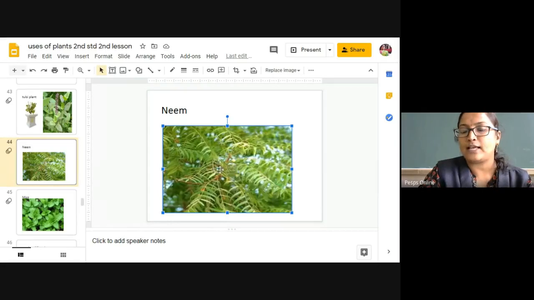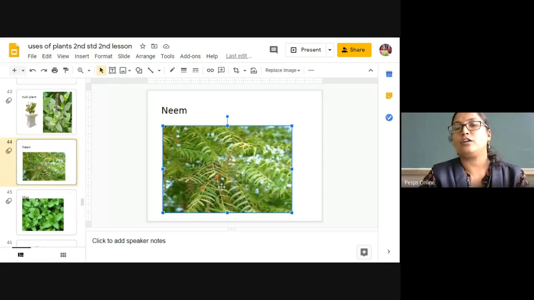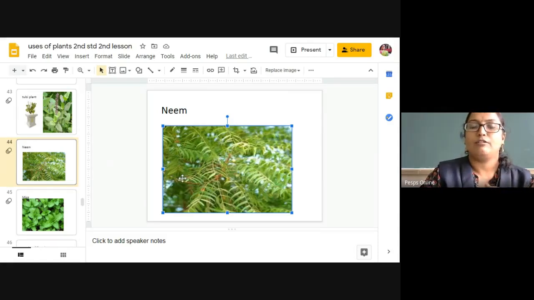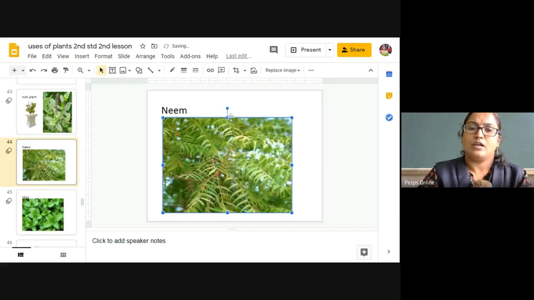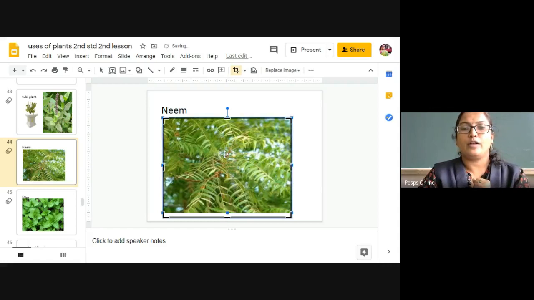And one more medicinal use of this one: neem oil is used to moisturize your skin.